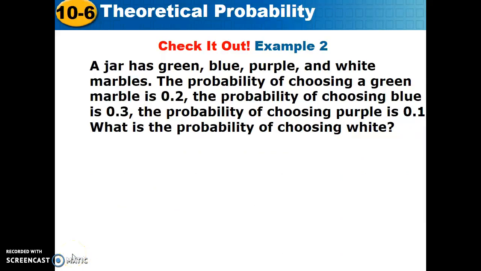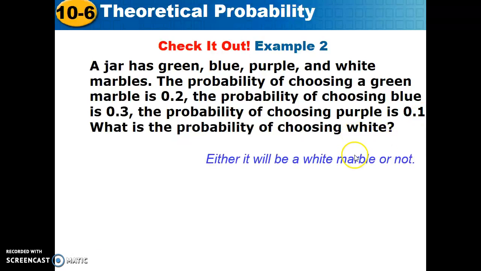So we can see in this problem now, instead of blocks, we've got some marbles. We finally found our marbles. How exciting. I know some of us have lost them over the years, but now we know where they are. They're all in this jar. The jar has green, blue, purple, and white. The probability of green is 20%. The probability of blue is 30%. And purple is 10%. What's the probability of choosing white?